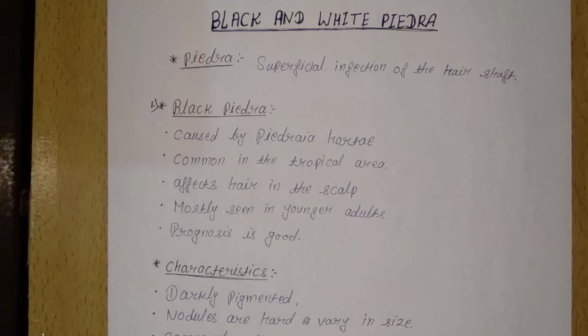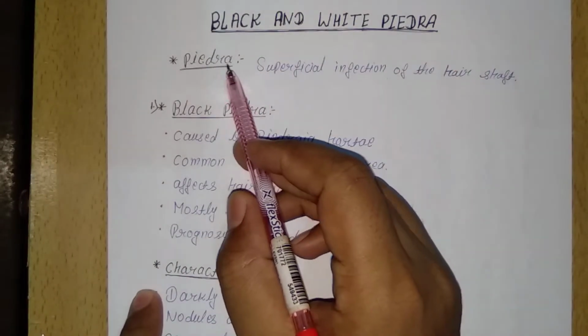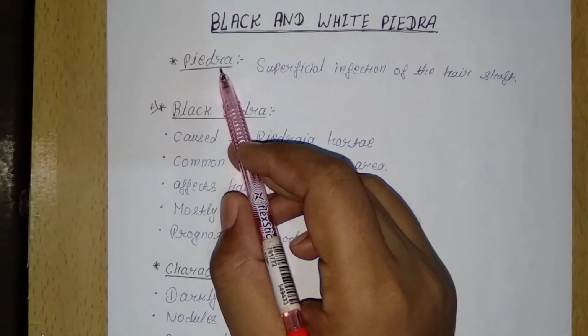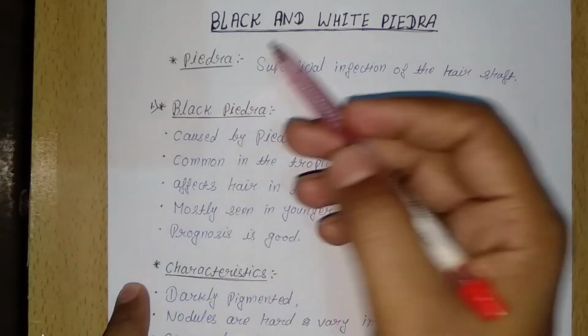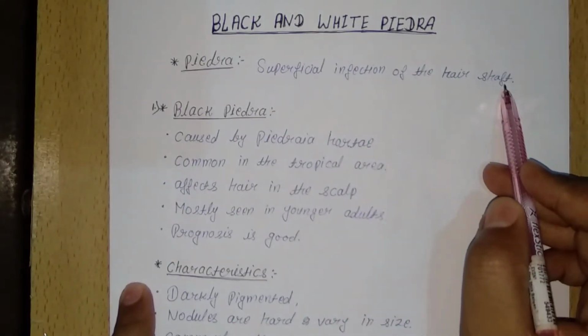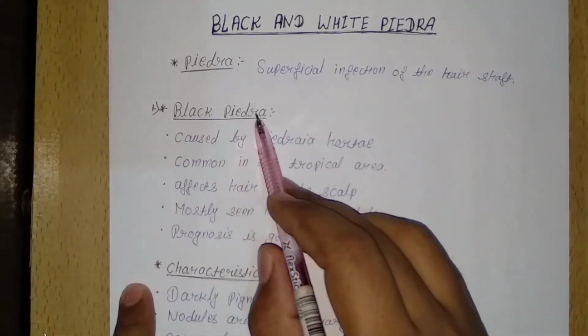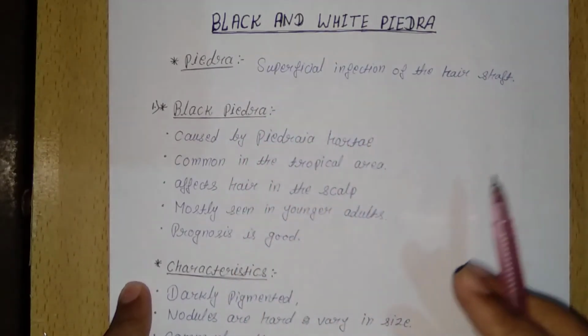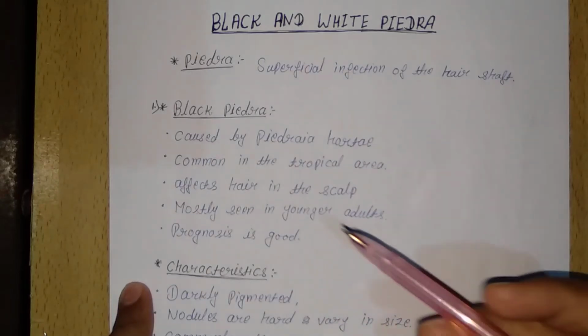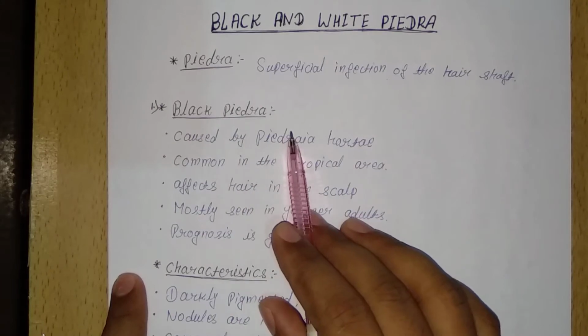Hello guys, today's topic is about black and white Piedra. So I am telling about Piedra. Piedra is a superficial infection of the hair shaft and it is divided into two types. One is black Piedra and another one is white Piedra. So now I am telling just about black Piedra.